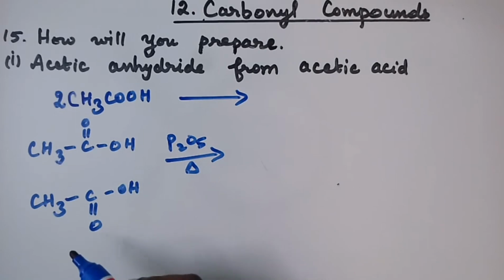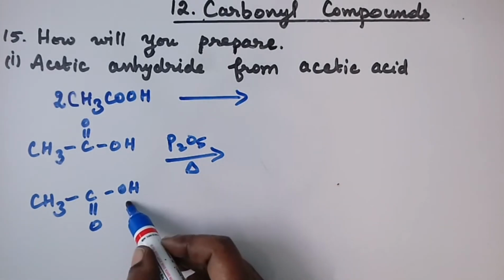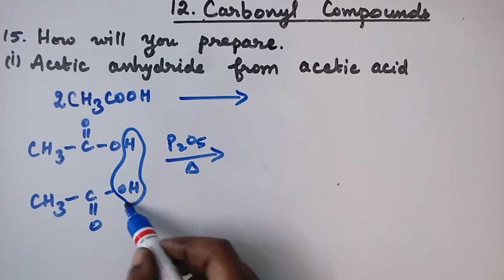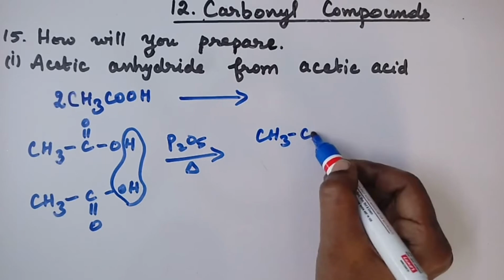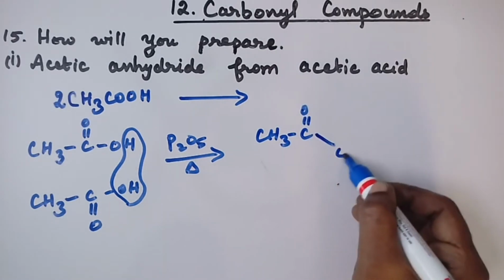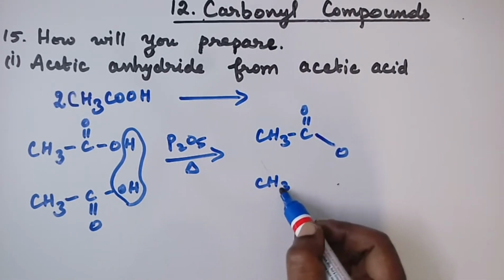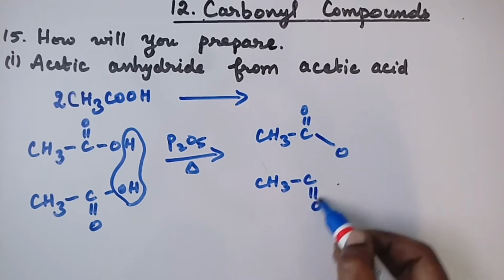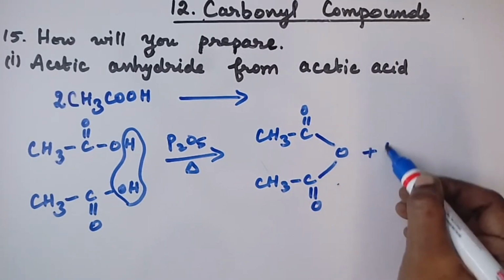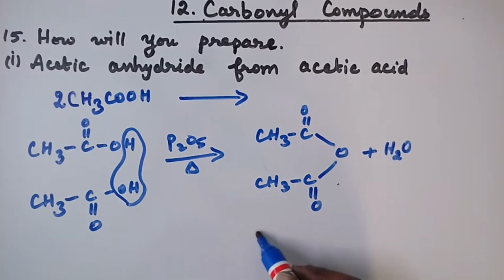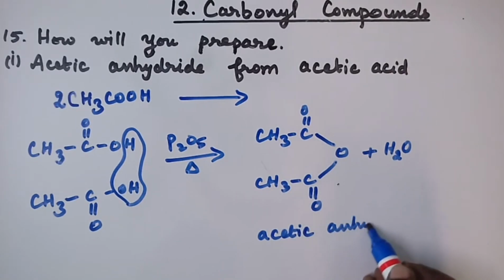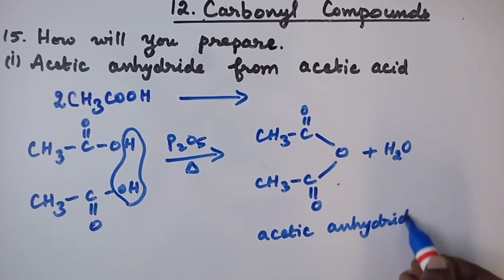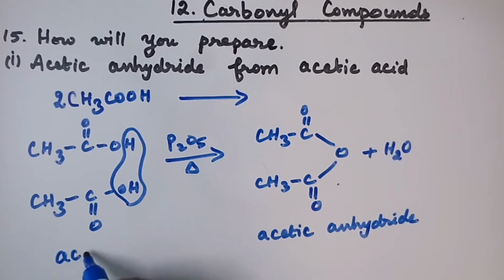It's a dehydrating agent, and you remove water, H2O, and you get the product acetic anhydride, CH3 C double bond O, this O, CH3 C double bond O, plus water. This is acetic anhydride.